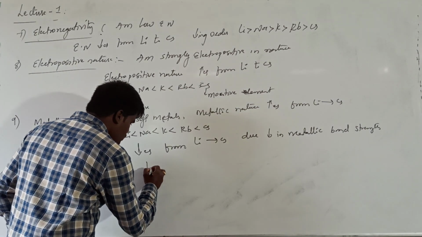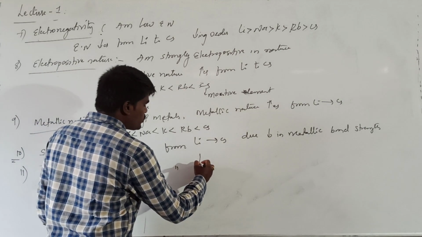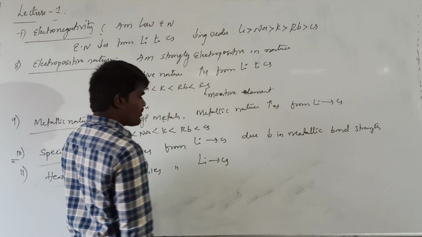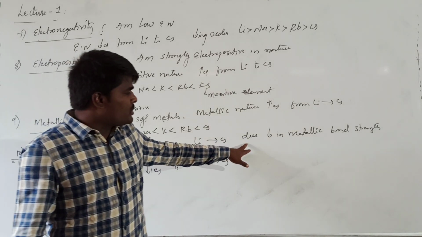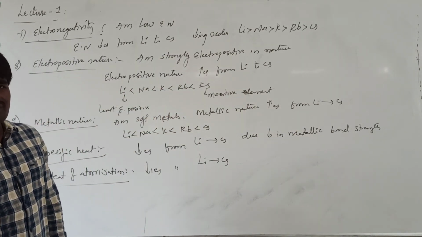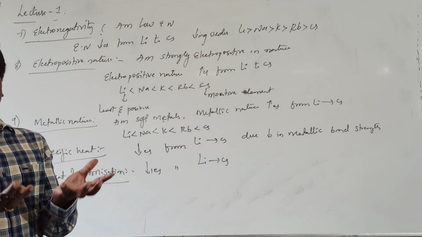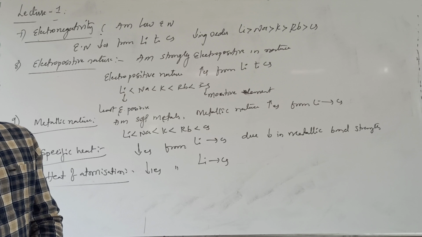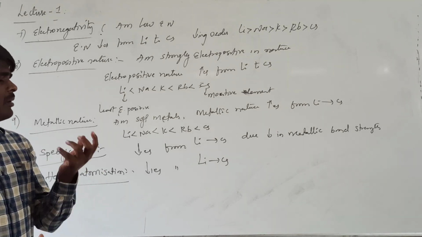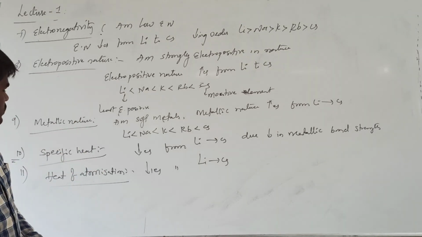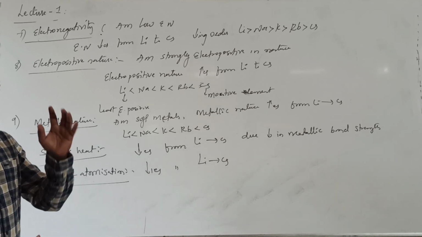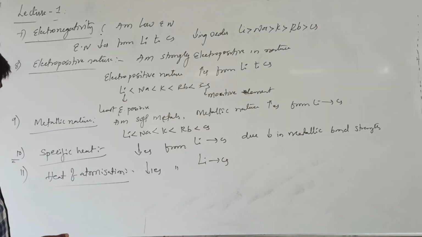This heat of atomization also decreases from lithium to cesium, and the reason is the same. As the metallic bond strength decreases, the amount of heat required to break the metallic bond will be less. So both specific heat as well as heat of atomization decrease from lithium to cesium.